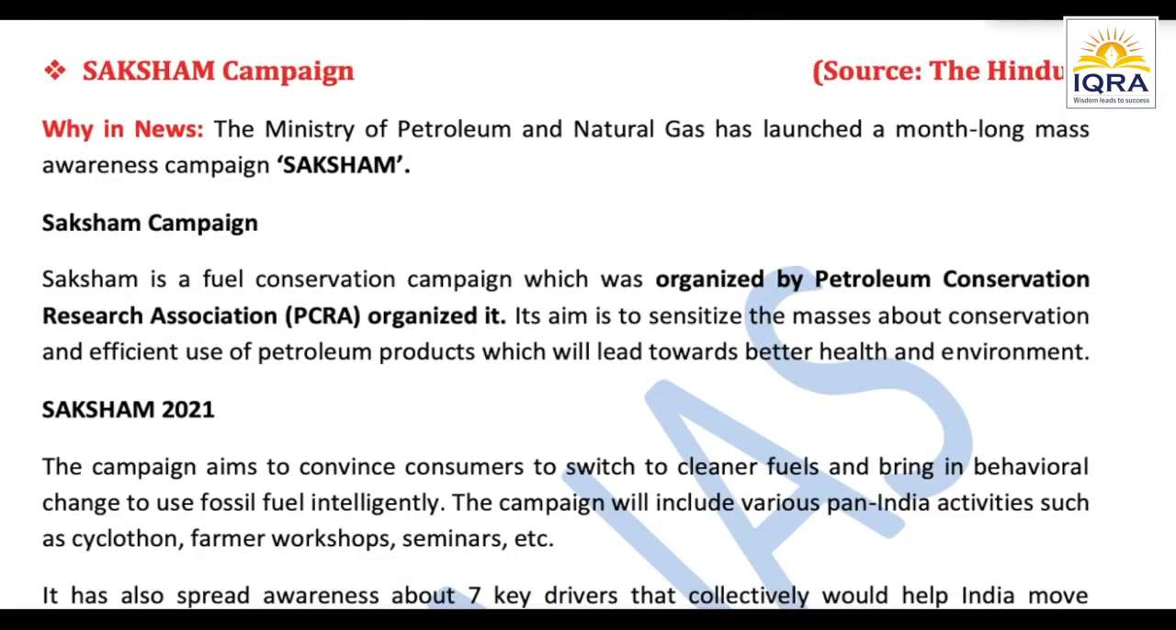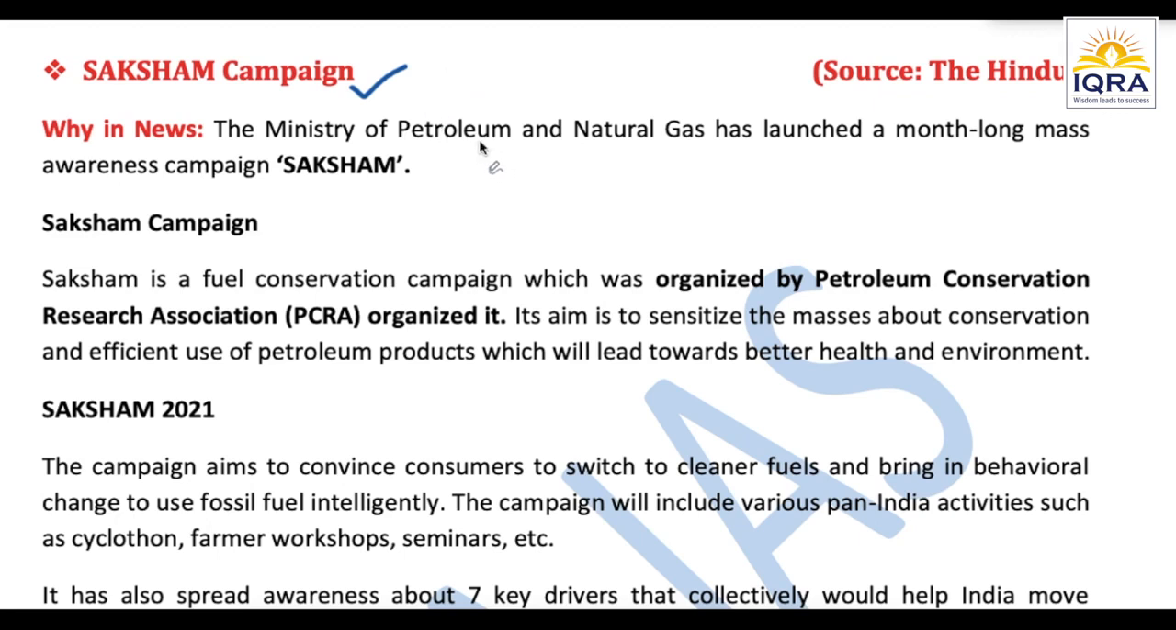Up next we have the Saksham campaign. So this Saksham campaign is basically to convince the consumer, the public, so that we can switch to a cleaner fuel. It is also going to help us bring behavioral changes as well, to use the fossil fuels intelligently, so that we can move towards a better, cleaner fuel, right?